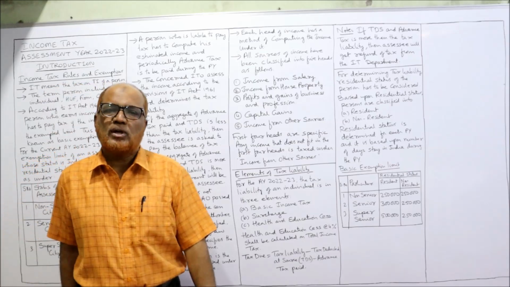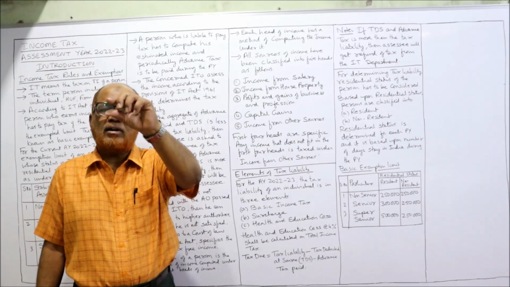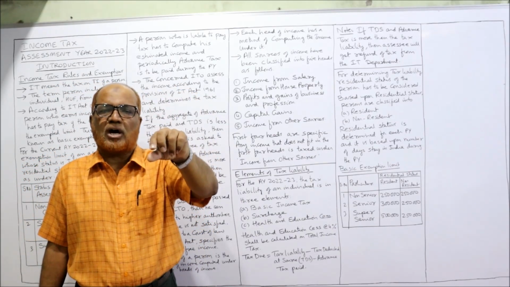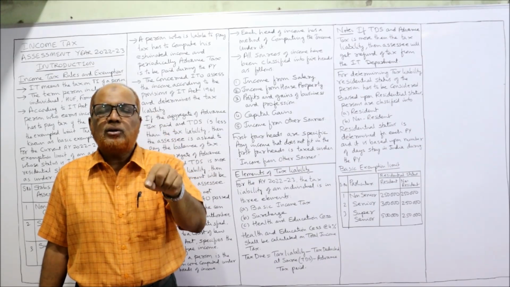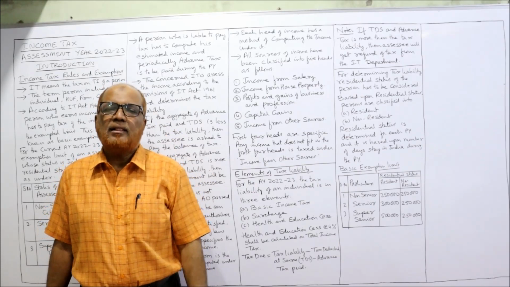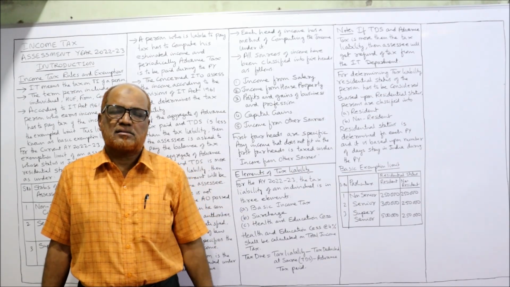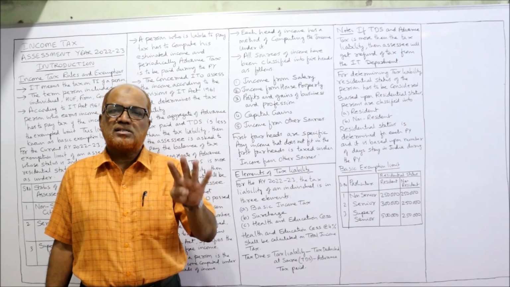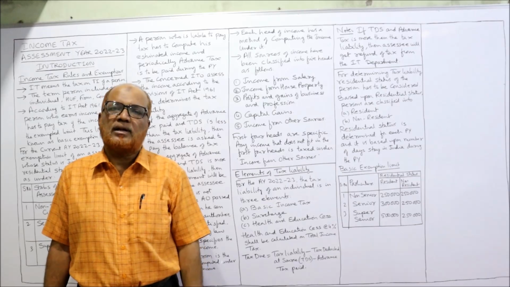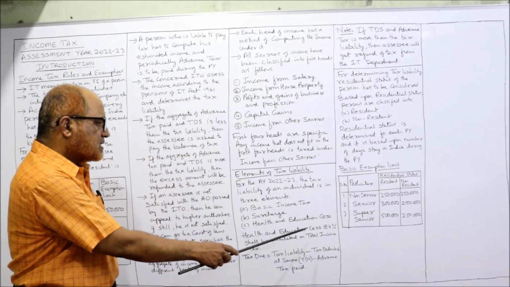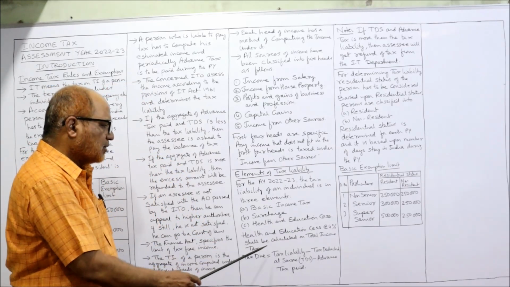Next is health and education cess. After calculating basic income tax, add surcharge. We'll get the total. On that total, you have to add health and education cess. This is a mandatory tax. The health and education cess is 4% of the total tax.